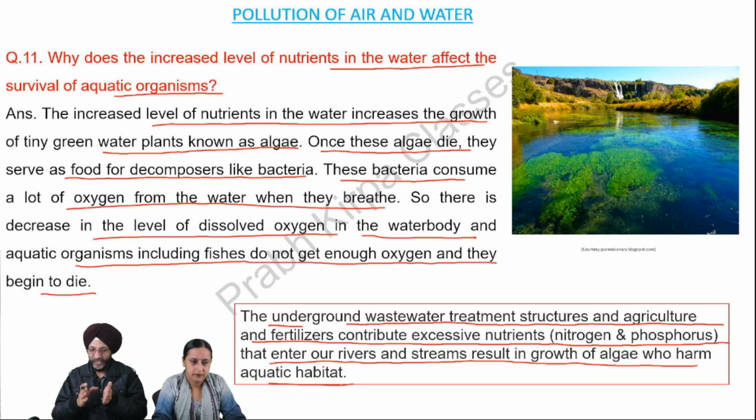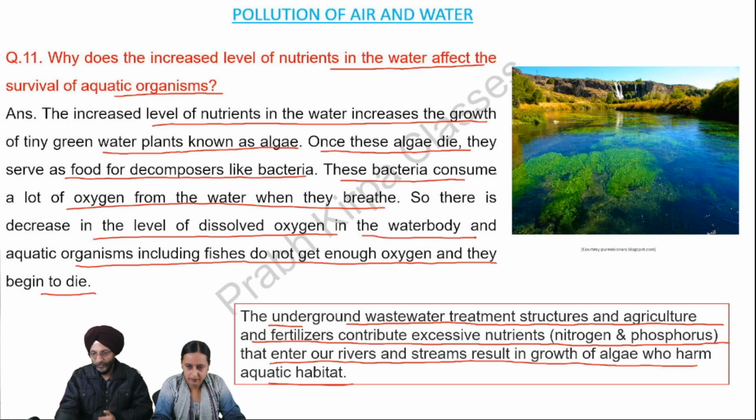All this, that is underground wastewater treatment structures, and the agricultural waste or agricultural leftovers and the fertilizers, when these things find their way into the rivers or other water bodies, they result in the increase of nutrients in the water bodies. Due to the increase in the nutrients in the water, there is the growth of algae.